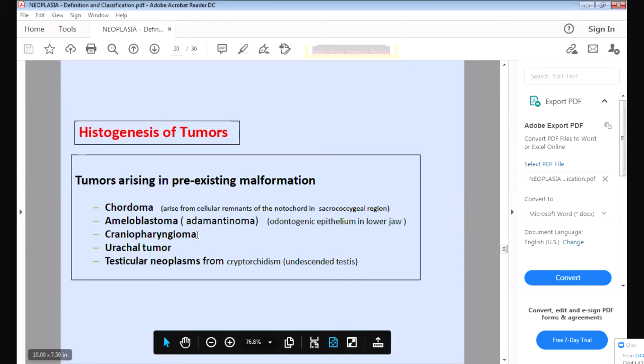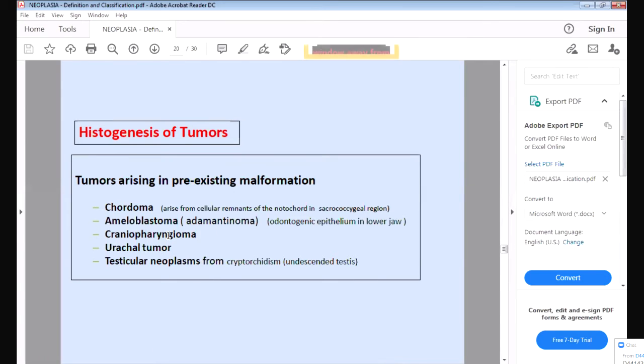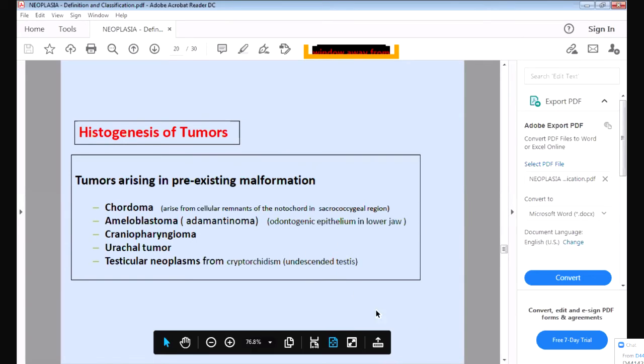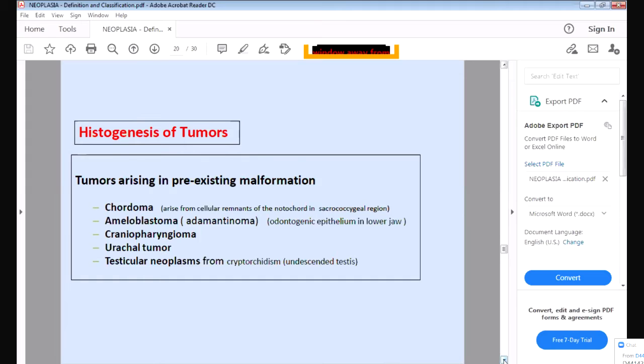Similarly, craniopharyngioma: there is one Rathke's pouch in the skull area. If it remains, it will give rise to craniopharyngioma. And similarly, undescended testes: the testes have not descended to the scrotum. They remain in the abdomen. If the testes remain in the abdomen, they can give rise to testicular neoplasm, the testicular tumor. So all these are tumors from the pre-existing malformation.